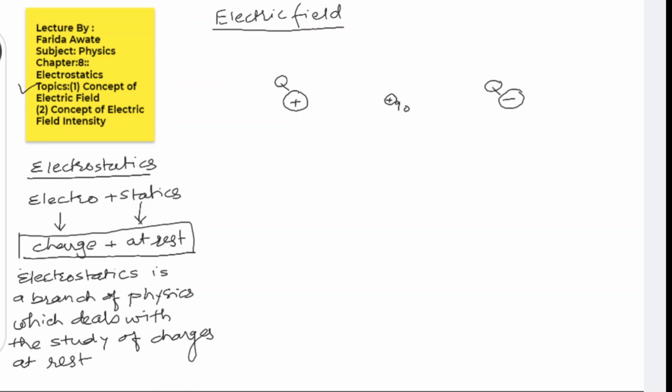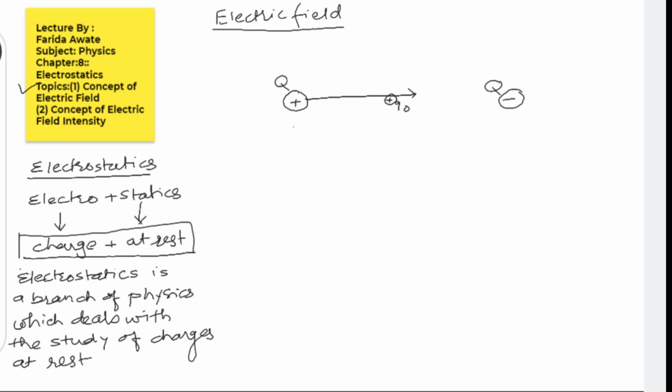Yes, there will be a repulsion between them. But as we know the strength of Q0 is less, it gets repelled by the charge Q in this direction. Similarly, Q0 is experiencing some force and is repelled away from the positive charge.